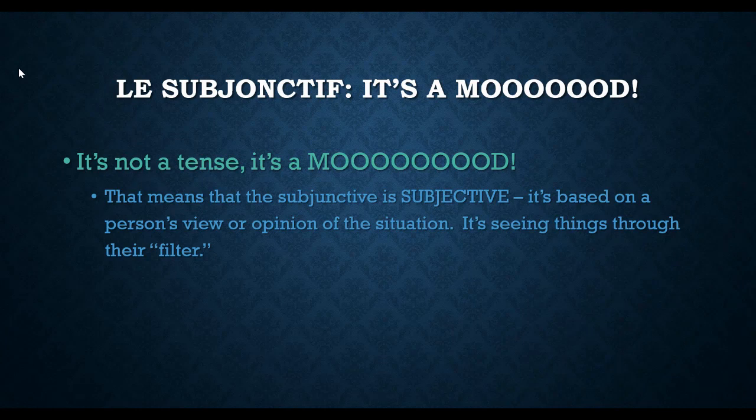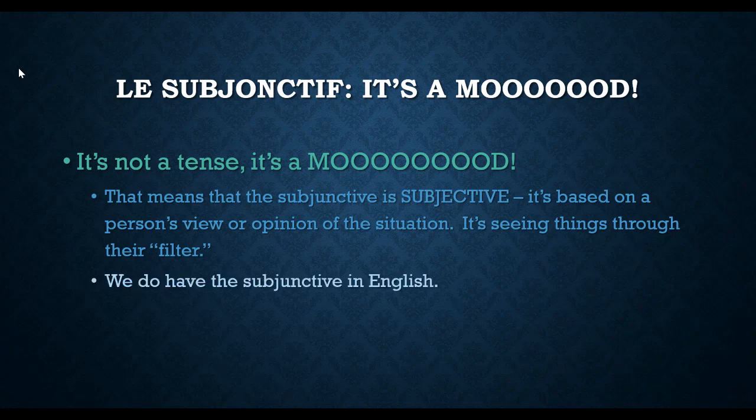Okay, so like I said, if you're expressing fact or reality, that is going to be what we call the indicative. Okay, and then that is going to be just in our normal tenses like present or passé composé or any of the things that we've been learning so far. But as soon as I put my filter on it, as soon as I say how I am feeling about the situation and you're seeing it through that filter, then that is going to be subjunctive.